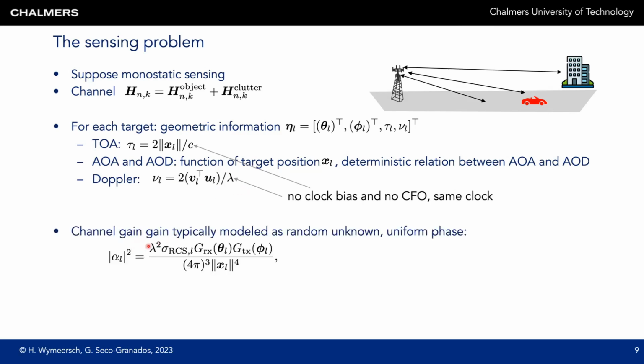Finally, the channel gain is modeled through the radar equation. So this is like free space path loss, but then for radar. We have the wavelength, we have the radar cross-section of the object, which determines how shiny it is. We have the antenna gains in the different directions, and then we have here the distance to the power of 4. So these paths are weaker than the paths in the free space path loss equation before.